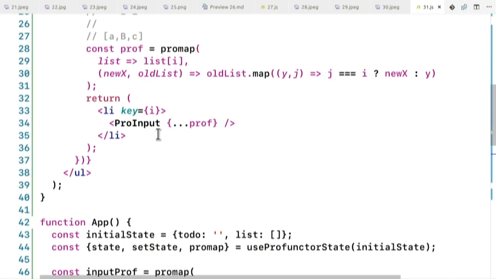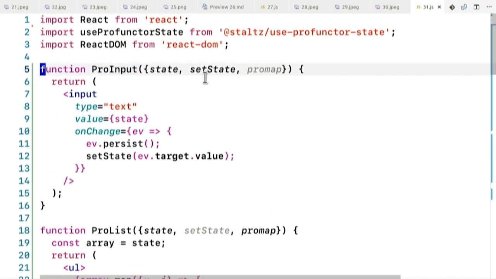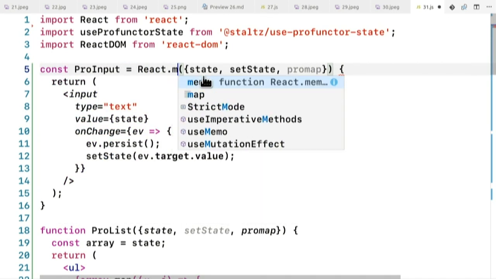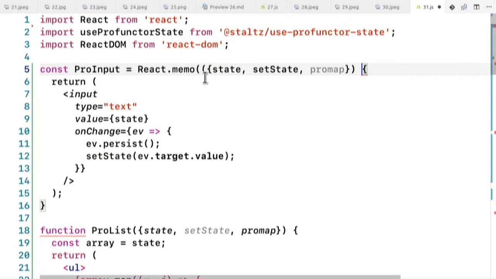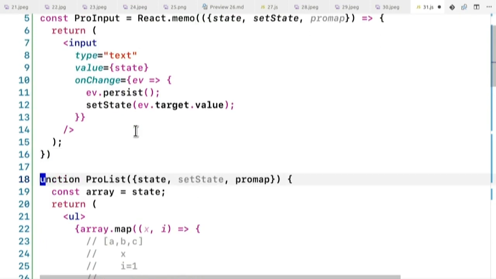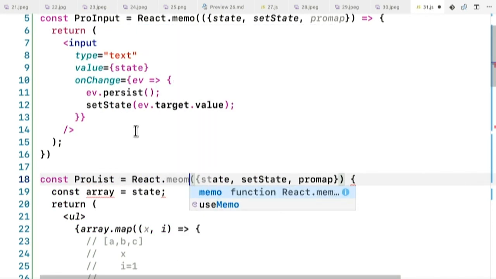It's true. But you only need to add a couple of React memo. So you add React memo to memoize this component. And you keep on doing this for all the other components. Really no brains required, just keep on adding them.